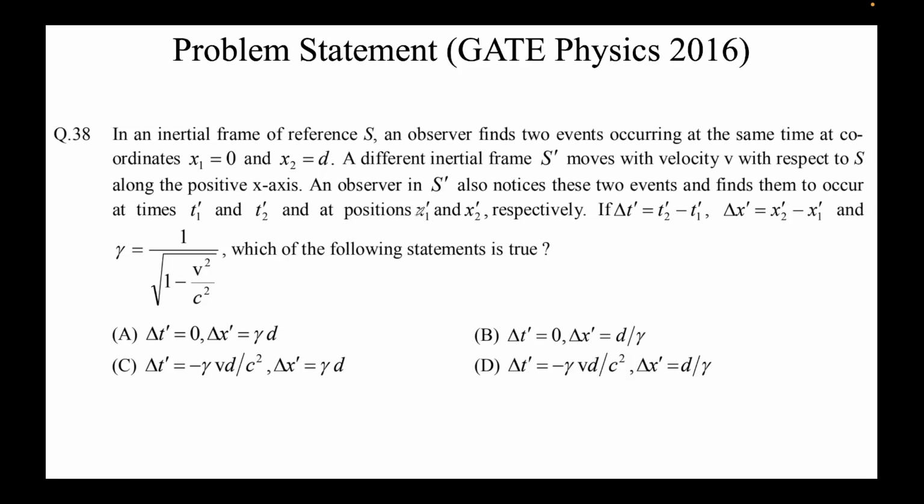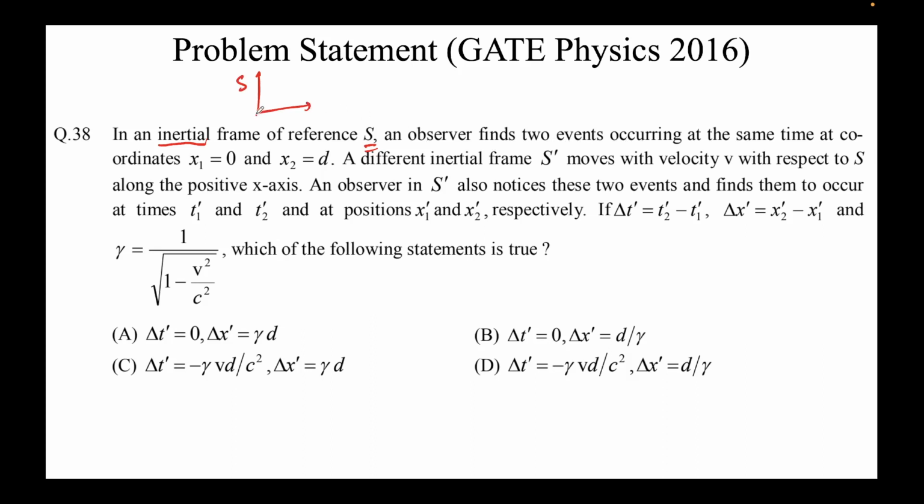Okay, then we'll go ahead and try to solve this problem. Before that, it's important to keep a few things in your mind before you solve any problem related to special theory of relativity. Just try to see how many frames are there, and whether they are inertial or not. Are you able to hear me and see my screen? Yes, sir, you are audible. So it says that there is an inertial frame of reference S. I'll draw that frame here. So there is an inertial frame S.